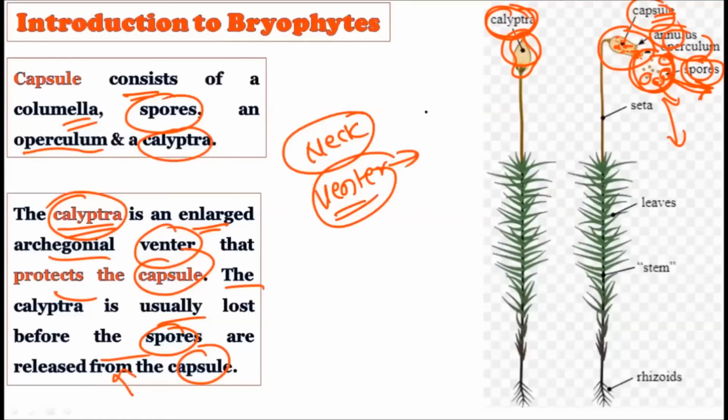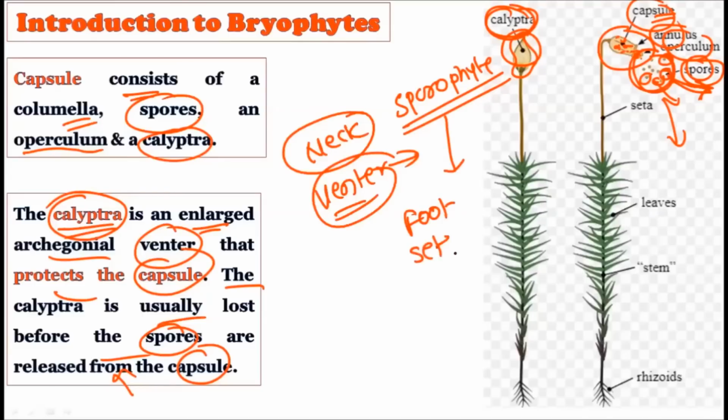So the sporophyte, which is created out of the male and female gamete fusion, is divided into three structures: the foot, the seta, and the capsule. The capsule, being a complex structure, contains the operculum, spores, calyptra, and so on, and is responsible for giving out the spores.